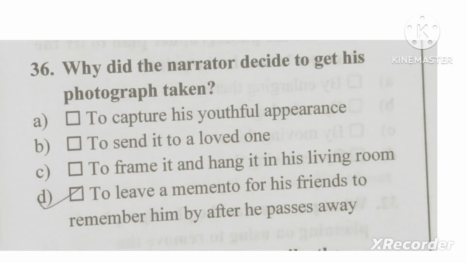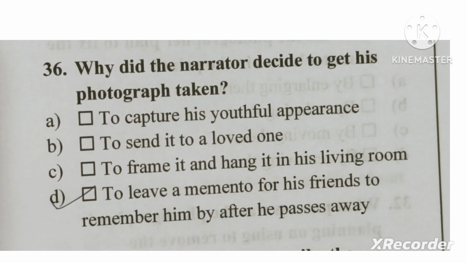The next question is, why did the narrator decide to get his photograph taken? This was a super important question because the entire story is about a photograph. Obviously he wanted a photograph so that after his death, his friends and relatives could remember him. So D will be the answer, to leave a memento for his friends to remember him by after he passes away. Passes away means dies, after his death.